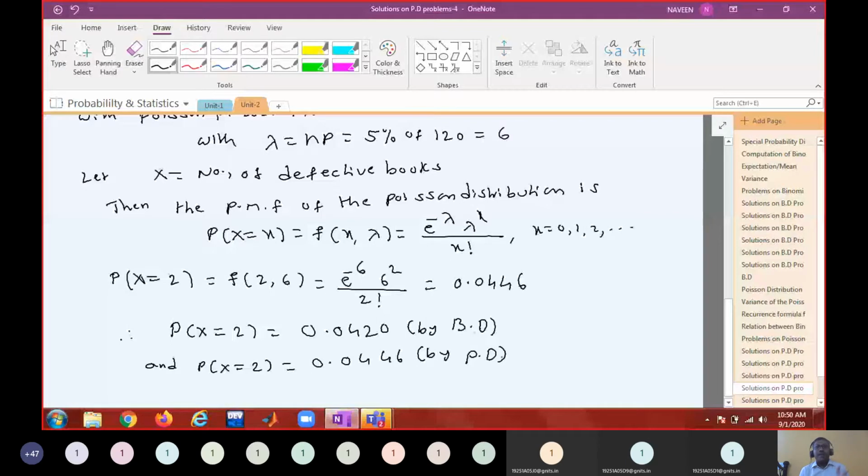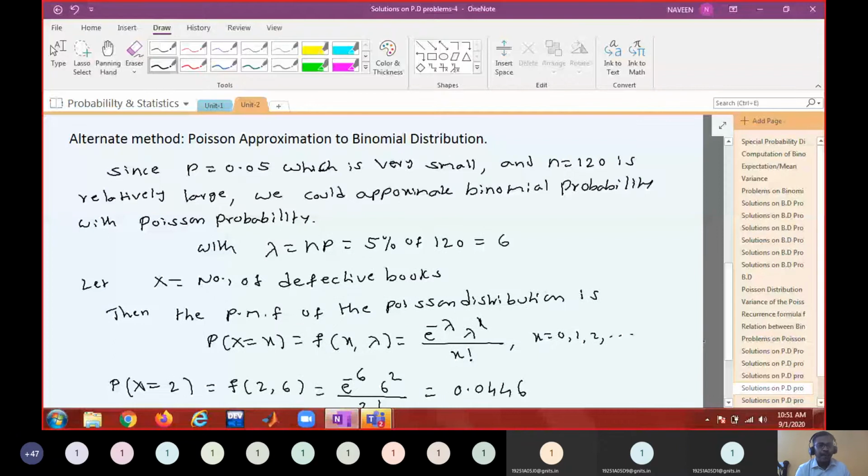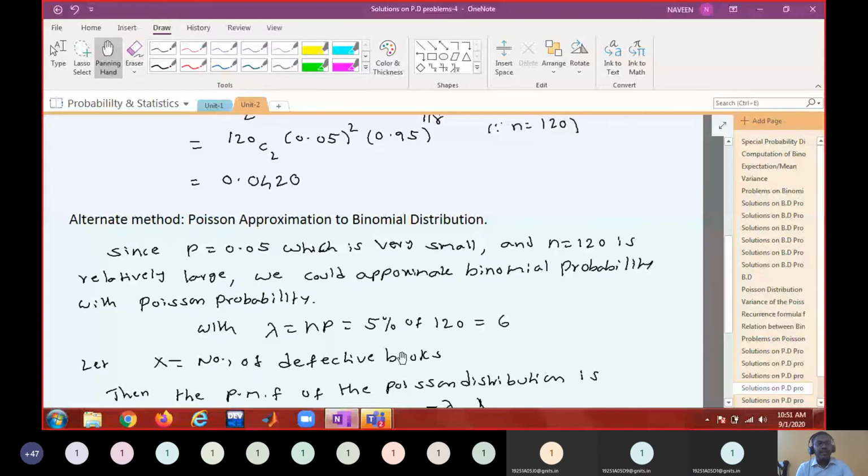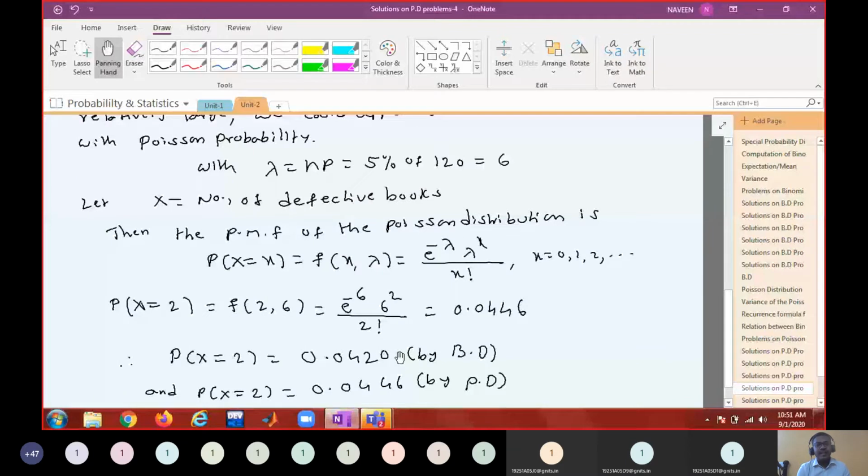Depending on the problem, depending on the situation, you apply the suitable distribution and get the answer. Is that okay? So if you're asked to apply both the distributions, we have to do the problem like this. But if you're asked to find out the probability without mentioning which distribution to be applied, then whether you do it in this way or in this way, you will get marks. Do you understand? This is the most important problem to understand the concept of both binomial and Poisson distributions, when to apply binomial, when to apply Poisson.